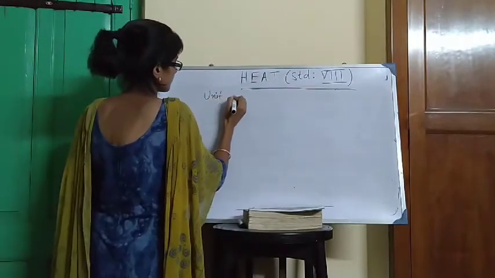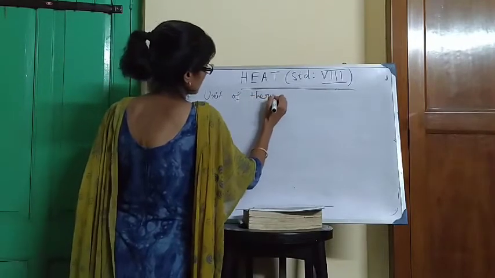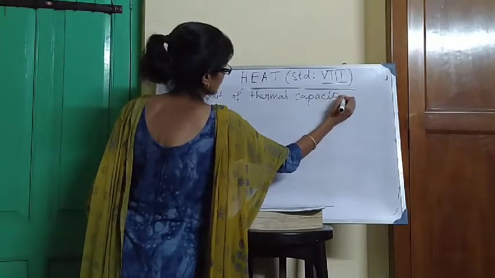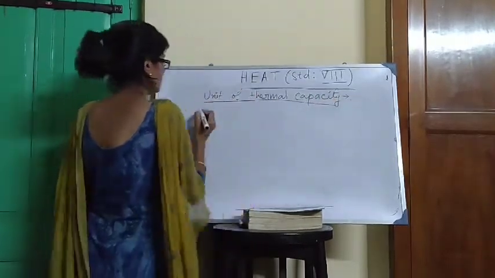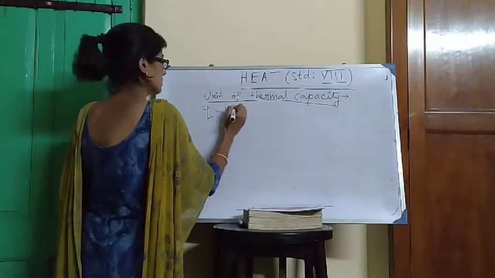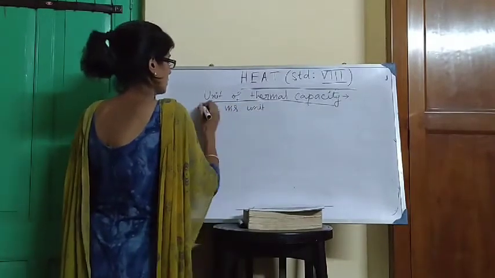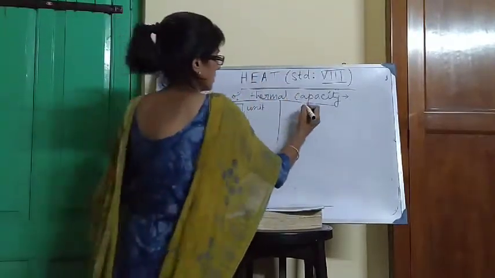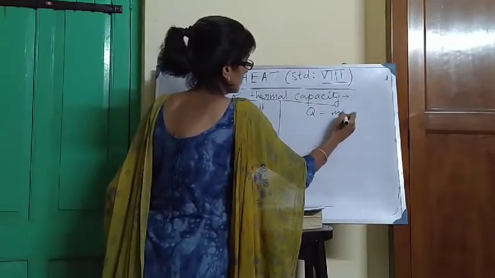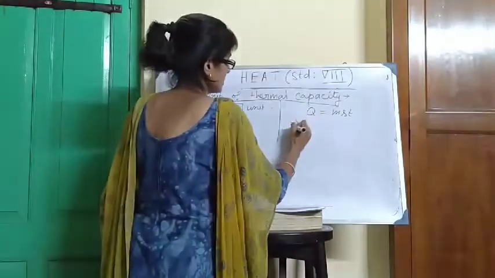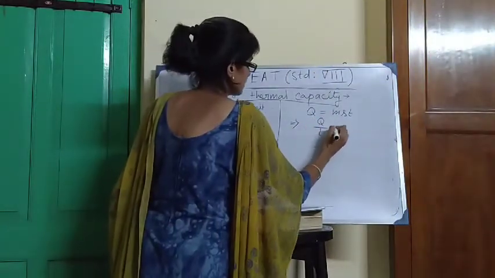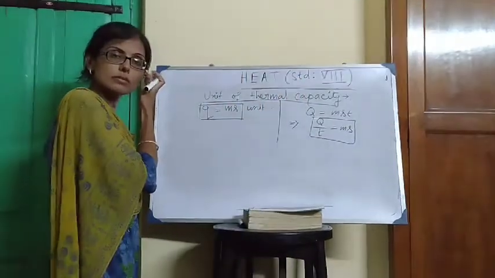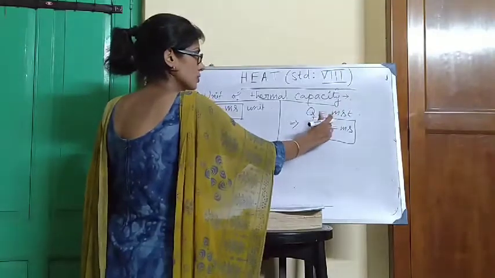Unit of thermal capacity. Formula Q is equal to ms unit. Okay, another formula is here. Previously we have done Q equals to mst. That means we can write Q by T, that is ms. What is ms? Ms is nothing but the thermal capacity of the body. So we can write thermal capacity is also Q by T.